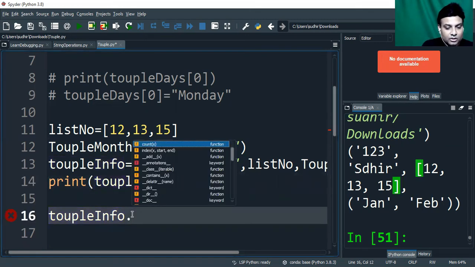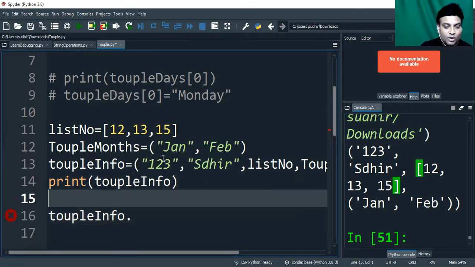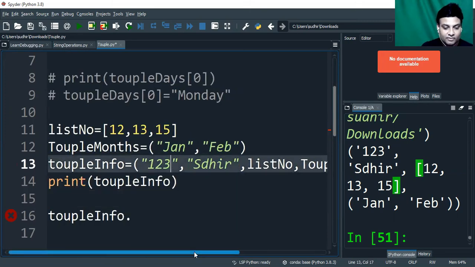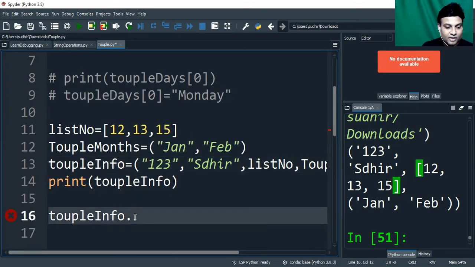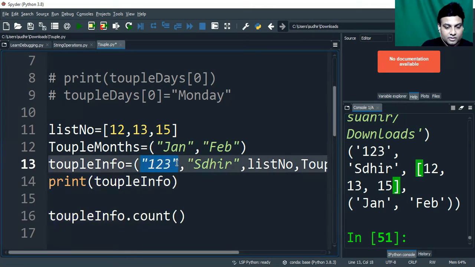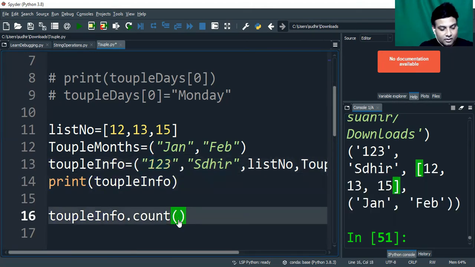Tuple info dot count. See the first function, count. Count is what? If any of the element is present over there, let's say 1 2 3 is there, right? So how many times is 1 2 3 there? You just can count. I will just give this. So count is going to give me the count how many times this 1 2 3 is available in this tuple.